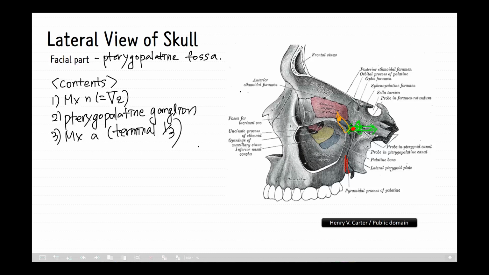In this pterygopalatine fossa, there are 5 important openings. Let's write them down one by one. The first one is the foramen rotundum. The foramen rotundum is a circular hole in the sphenoid bone and is located near the roof of the pterygopalatine fossa that connects the middle cranial fossa and the pterygopalatine fossa. Here, it allows the passage of the maxillary nerve.